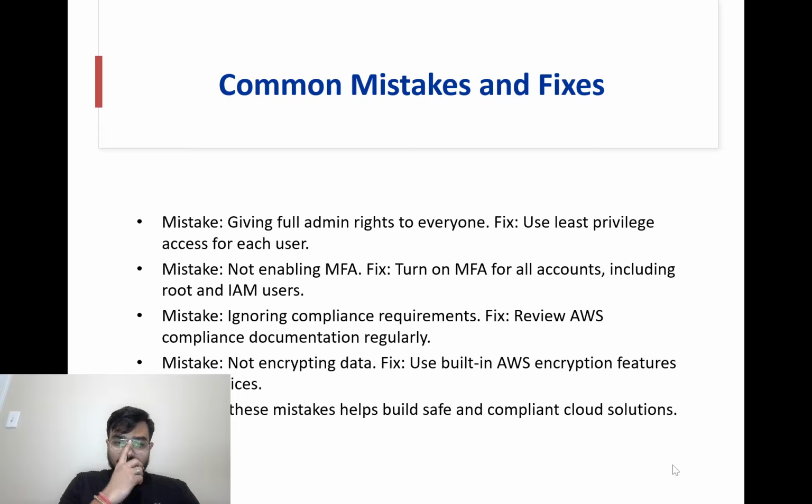A third mistake is ignoring compliance requirements. Every company must meet certain rules, so checking AWS compliance documentation regularly is important. And finally, some users don't encrypt their data. Encryption should always be turned on for sensitive information. Fixing these mistakes builds a safer and more trustworthy system.